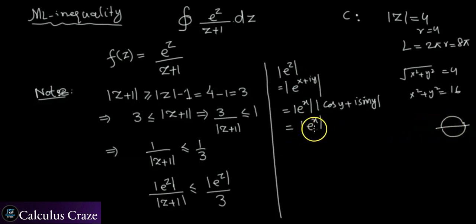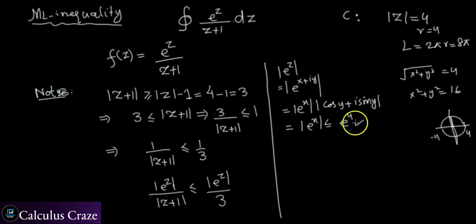So when I say e to the x as a function in one variable, it is an increasing function. So what is the maximum value that x can take? This is a circle, and x can take either minimum value -4 and maximum value 4. So it is an increasing function, so at x equal to 4, this should have the maximum value, or in other words I can say that this is less than or equal to e to the 4, right?